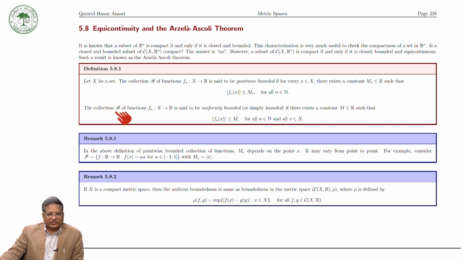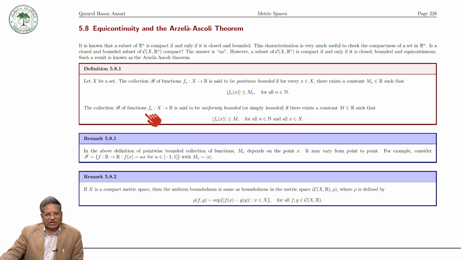Now, this collection B of functions fn from X to R is said to be uniformly bounded, or simply bounded, if there exists a constant M such that |fn(x)| is less than or equal to M for all natural numbers n and for all x. It means that this constant M works for all x in X.